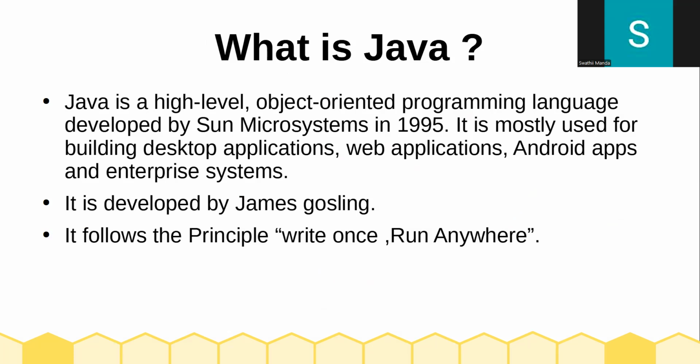So let me say what is Java. Java is a high level object oriented programming language. It was developed by Sun Microsystems in 1995. It is mostly used for building desktop applications, web applications, Android applications, and enterprise systems. So Java has become very popular nowadays.